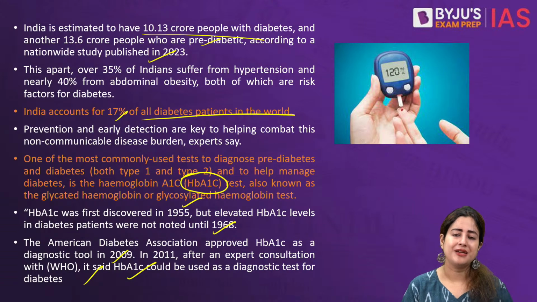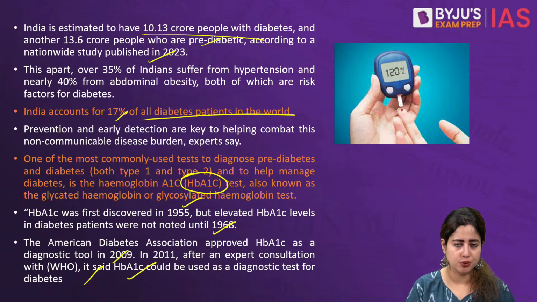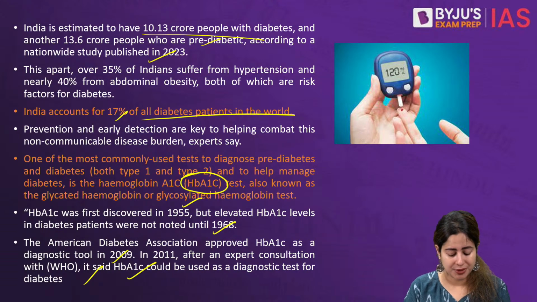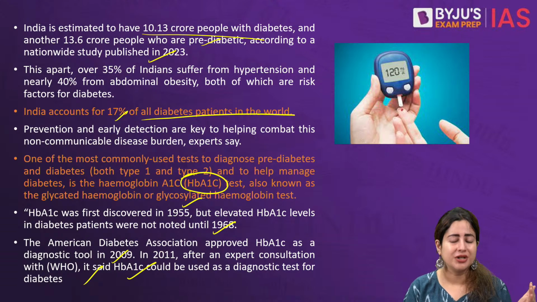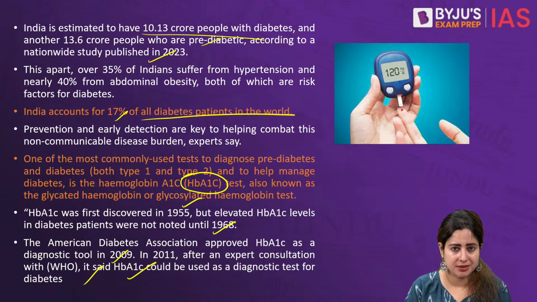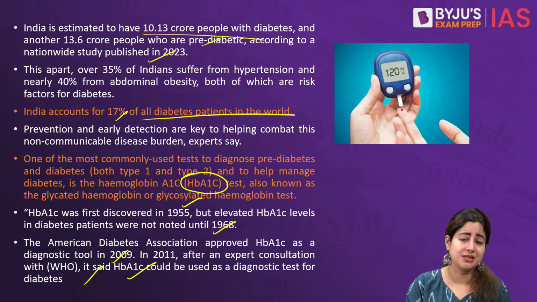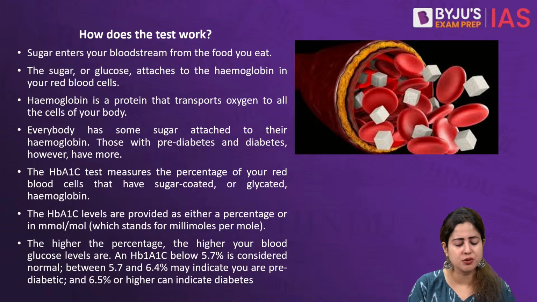Why is it different? It is very different because the conventional tests, which focused on fasting blood glucose or post-food consumption blood glucose, were only measuring spikes in a very short period of time, that is, immediately before eating and post-food consumption. They were not showing you a longer, chronic picture. But this test does not measure short-term spikes, it measures longer-term spikes. So whatever the blood glucose level of a patient has been in the previous few months will be depicted in the results, and that's why it's much easier for doctors to understand whether it is chronic diabetes or just an acute spike, which could be owing to many different reasons.